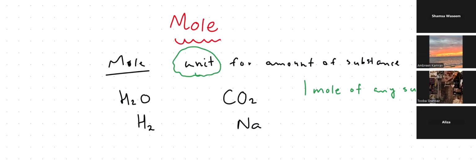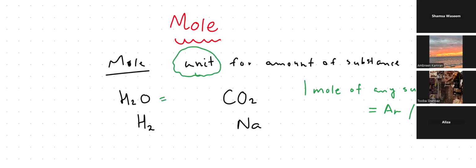Then I was discussing that 1 mole of any substance is equivalent to its relative atomic mass if it's an element, or relative molecular mass if it's a compound, right? This is 1 mole of water, but it's a compound, so 1 mole of water will be equivalent to 18. That's a relative molecular mass.